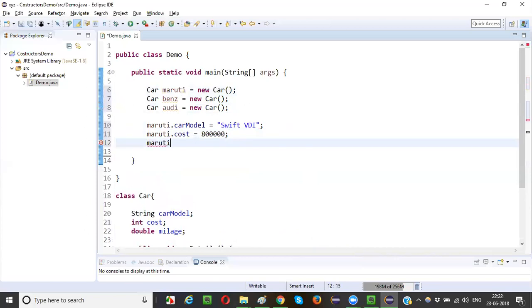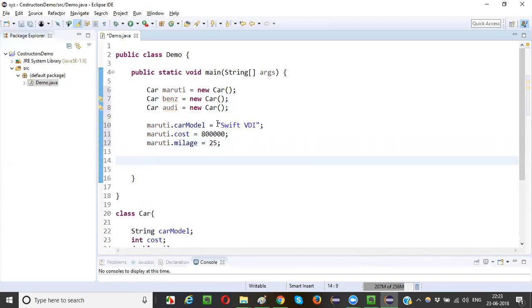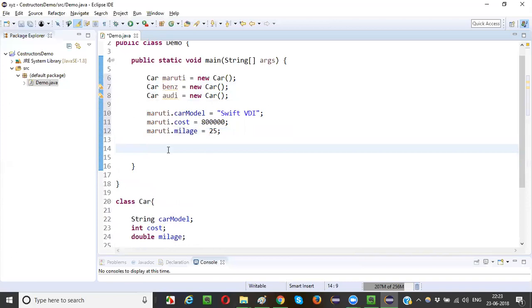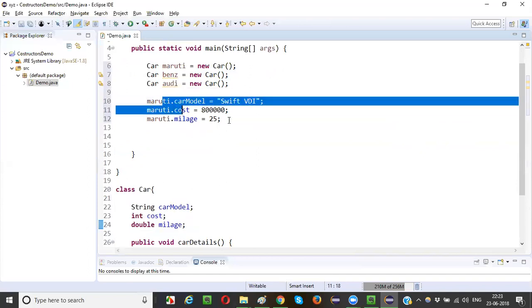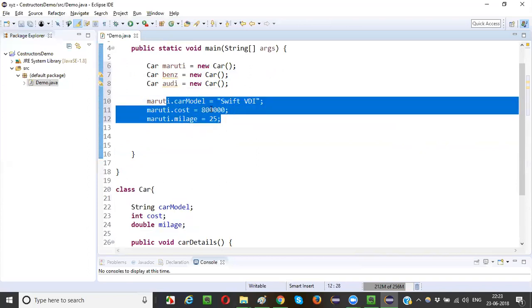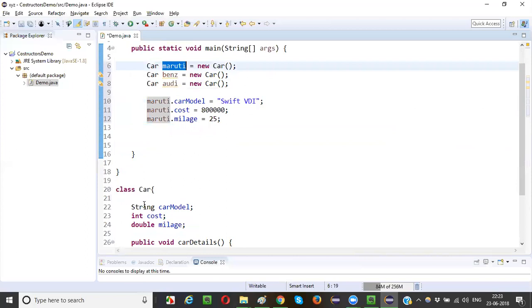Maruti dot mileage is equal to, let's say it gives 25 kilometers per liter. Fine, that's done. Now the initialization of the variables for this Maruti object reference is over.